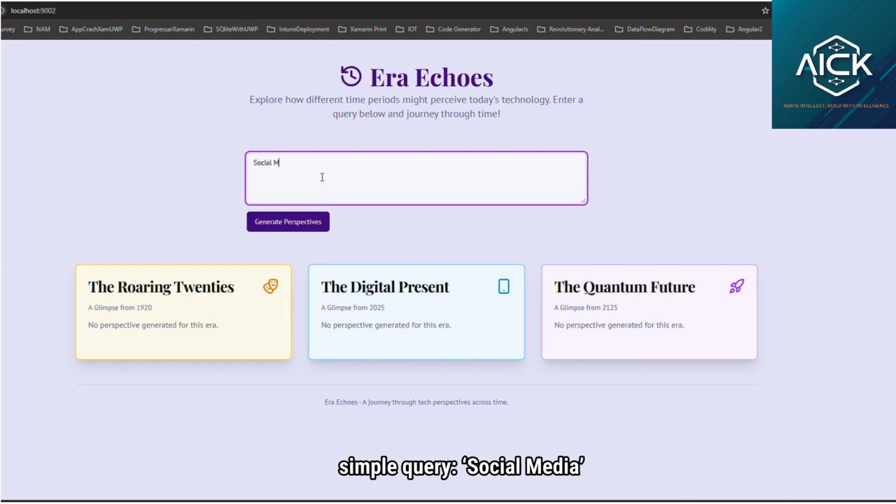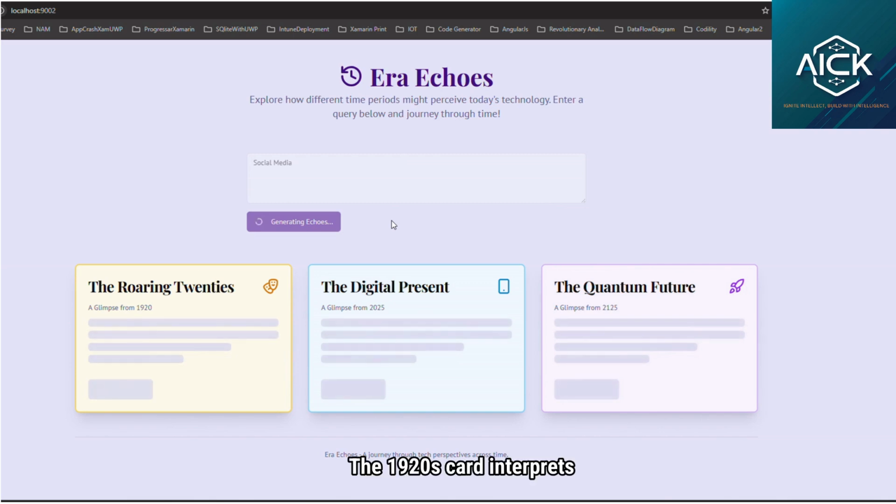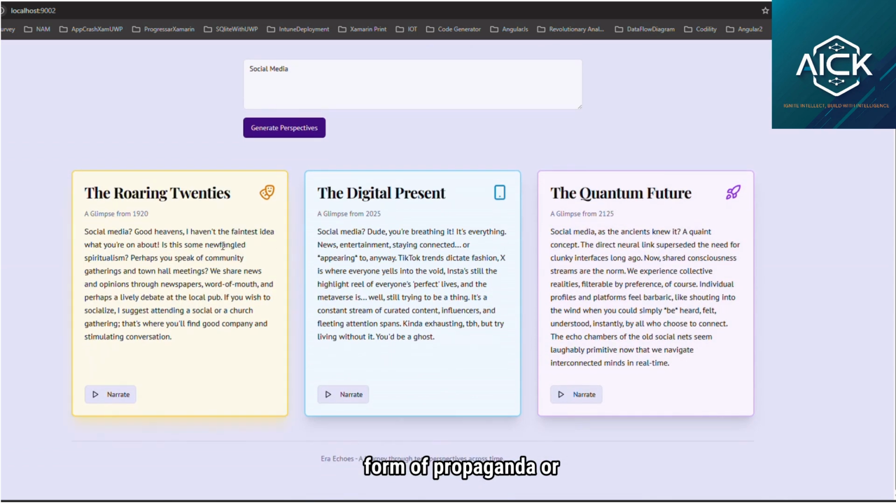I'll type in a simple query, social media, and hit generate perspectives. Watch how the agent responds. The 1920s card interprets it as a futuristic form of propaganda or a telegraph-based gossip network. The 2025 card echoes the current debates on privacy, mental health, and virality. And the 2125 card envisions AI agents running personalized parallel feeds across human brain interfaces. Mind-blowing, right? But there's more.